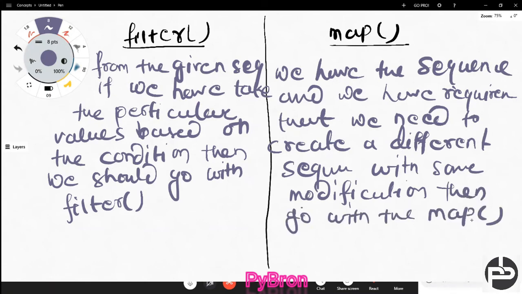Got it? Hope you understood these two concepts. Make a difference between filter and map, because it's very important. Sometimes students get confused about which function to use when, so I made a clear picture between these two things.